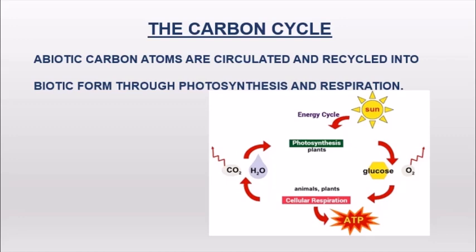Plants convert carbon dioxide into carbohydrates, and this is by the process of photosynthesis. And they produce carbon compounds like proteins and fats, etc. Then the carnivores feed upon the herbivores. In this way, the biotic carbon which is present is transported from plants to the herbivores, then from the herbivores to the carnivores, and from the carnivores to the apex consumer. And this is how the carbon cycle takes place.